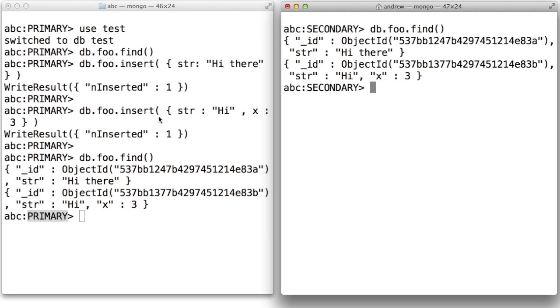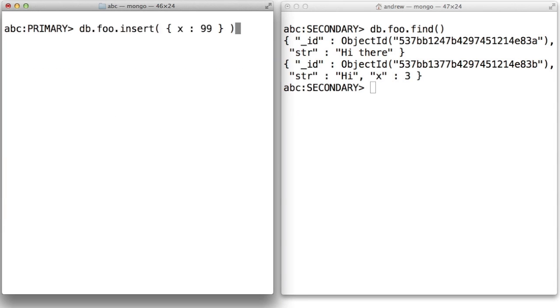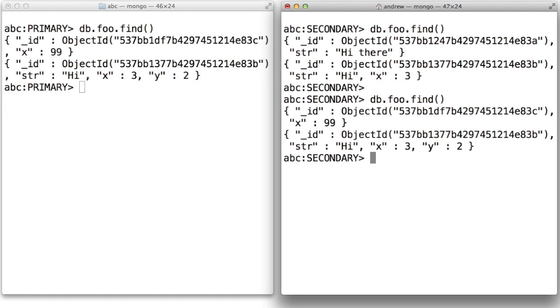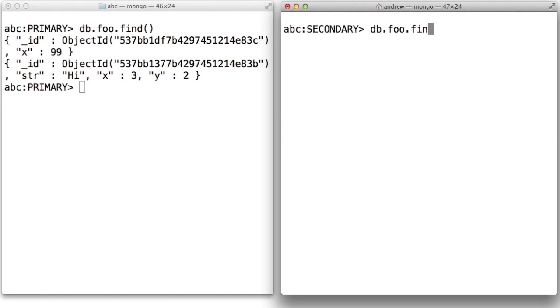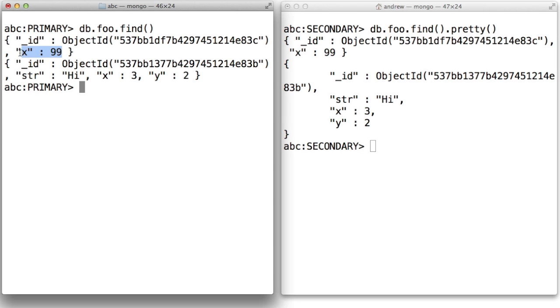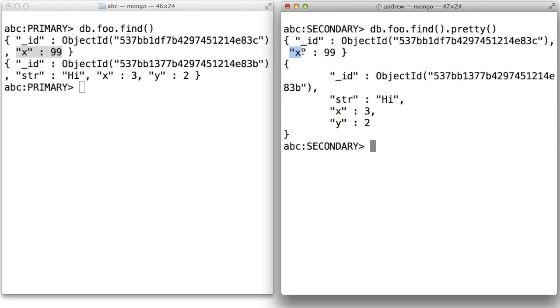Now if we go back over to the primary, insert another one, maybe we can do an update, and maybe we'll do a remove. Okay, so looks okay. If we use this syntax, we get a little more readable output perhaps. And you'll see this X99 here, which was the newly inserted one. It's over here too. So we seem to be in sync and replicating correctly.